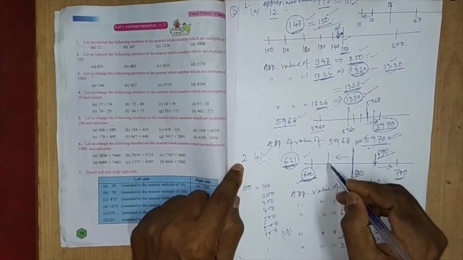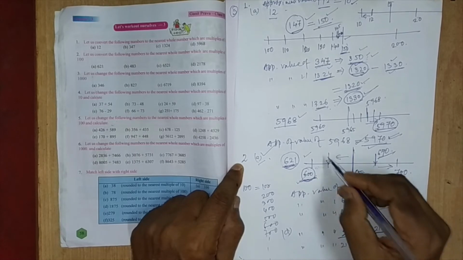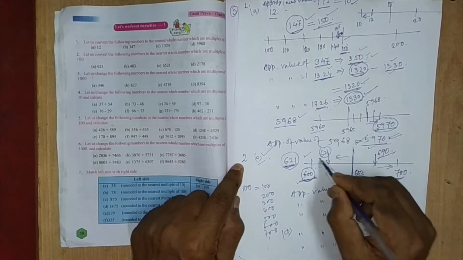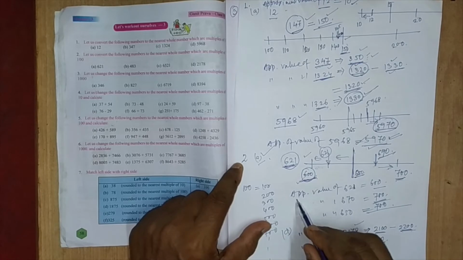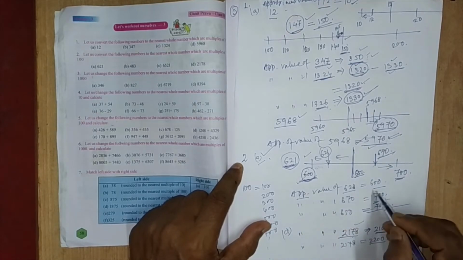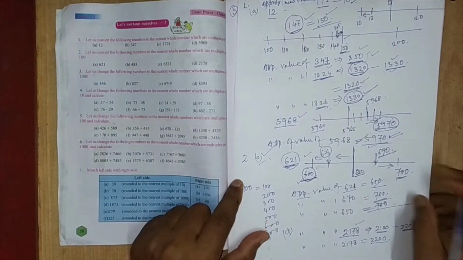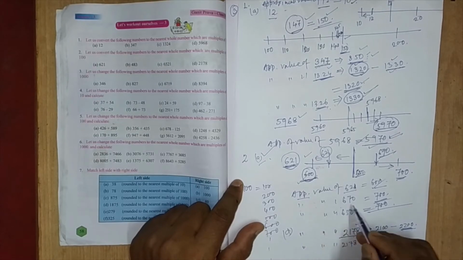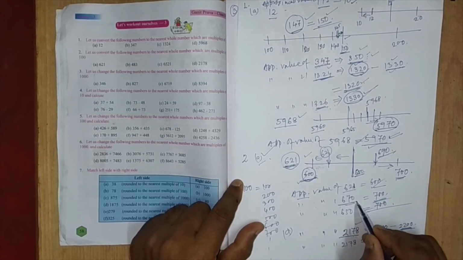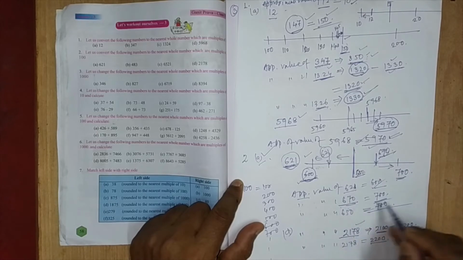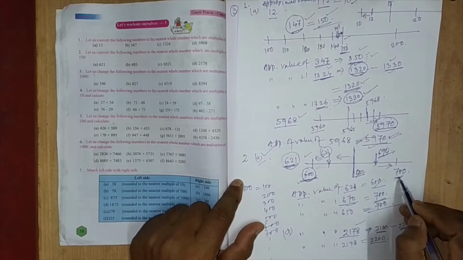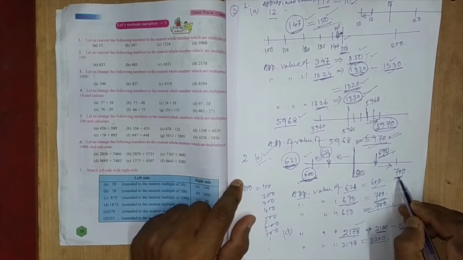So 621 will be nearer to 600. That's why the approximate value of 621 will be equal to 600. What is the approximate value of 670? It will be equal to 700, because this number is nearer to 700.